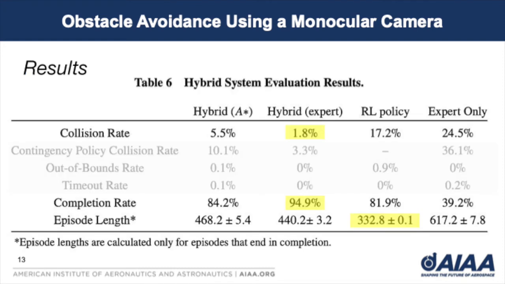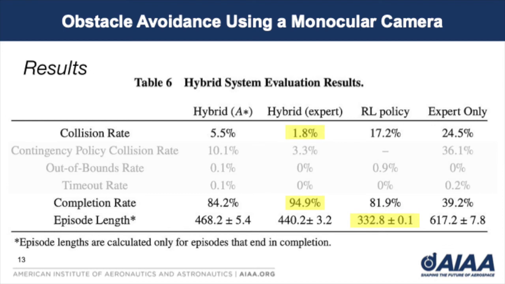The hybrid system using the expert contingency policy achieved a completion rate of 94.9%. This is significantly higher than the completion rates achieved by the RL policy alone or the expert contingency policy alone. The hybrid system using the expert contingency policy achieved an average completed episode length of 440.2 time steps. Although this is longer than the average completed episode length achieved by the RL policy alone, it is significantly shorter than the average completed episode length achieved by the expert contingency policy alone.